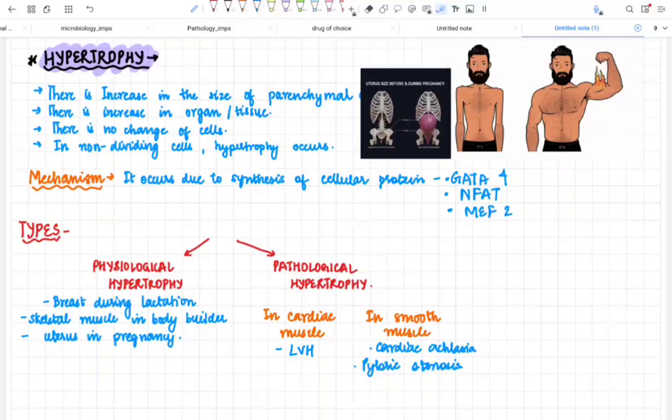Now, pathological hypertrophy is seen in the cardiac muscles. It is seen in left ventricular hypertrophy. Left ventricular hypertrophy is usually a complication of hypertension, we all know. Now, in the smooth muscle cells, the examples are cardia, achalasia and pyloric stenosis. You have to just memorize these examples. If you memorize them one to two times, you will remember them. Now this was all about hypertrophy.